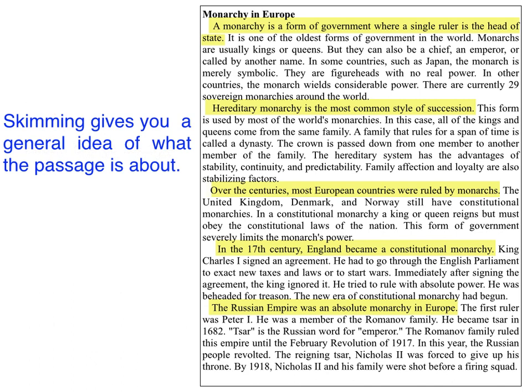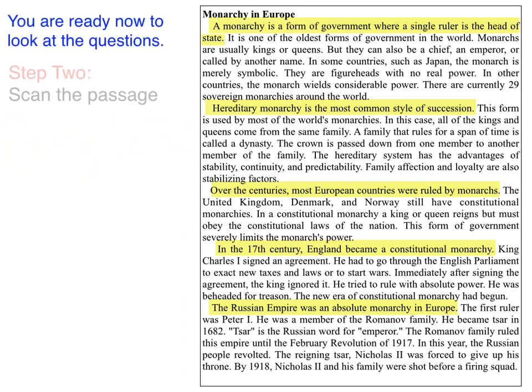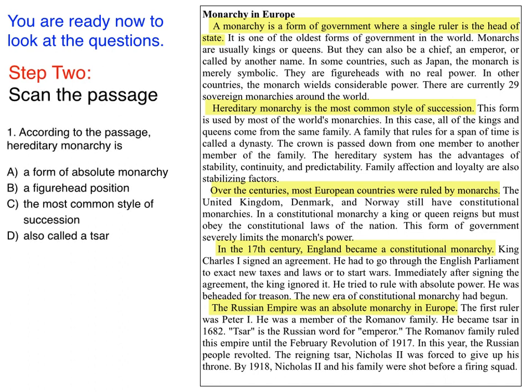Skimming gives you a general idea of what the passage is about. After skimming, you're now ready to look at the questions. Step 2. Scan the passage. Question 1. According to the passage, hereditary monarchy is...